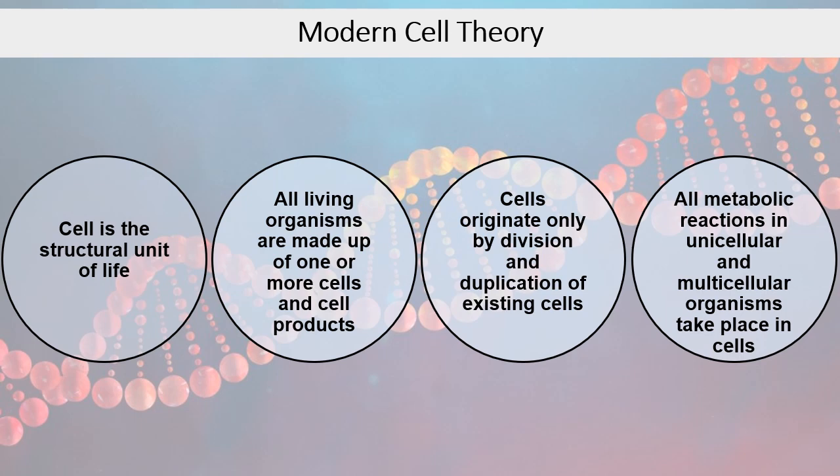All metabolic reactions in unicellular and multicellular organisms take place in the cells. The significance of such theories lies in the greater scientific developments which helped scientists uncover the details of cells and their functions. The classical theory, although it describes the origin and structural significance of life, the modern cell theory includes the physiological and genetic basis of cells.